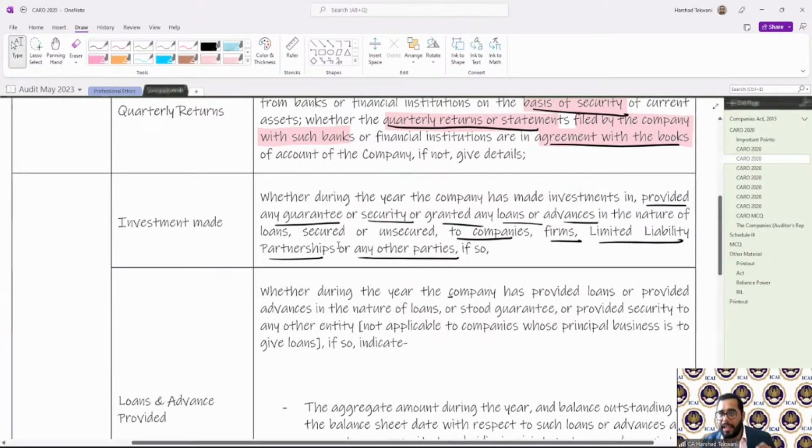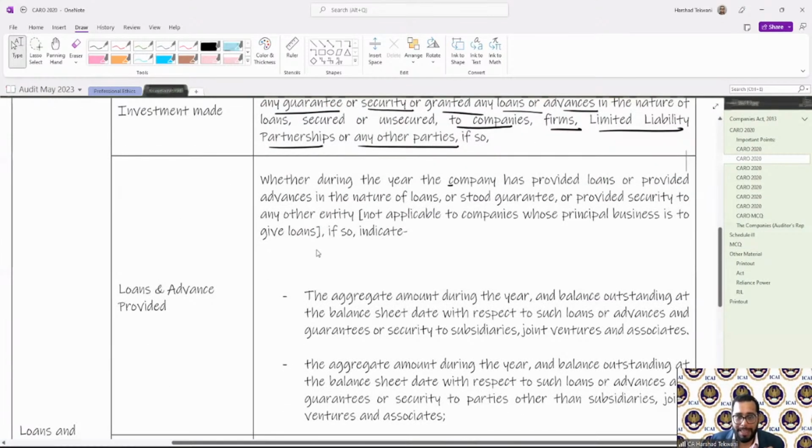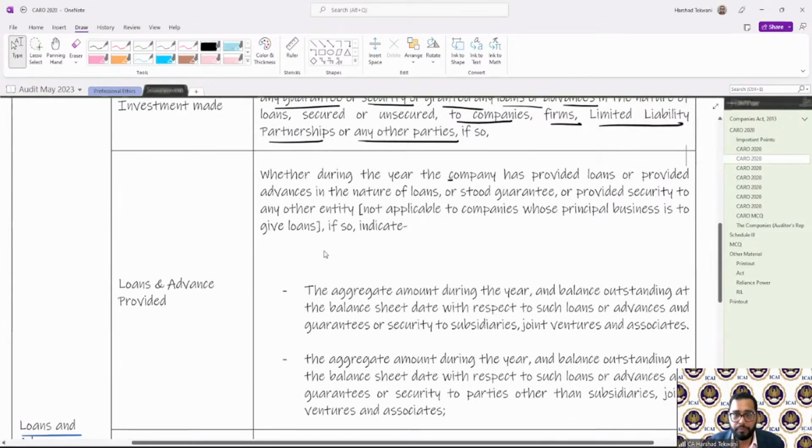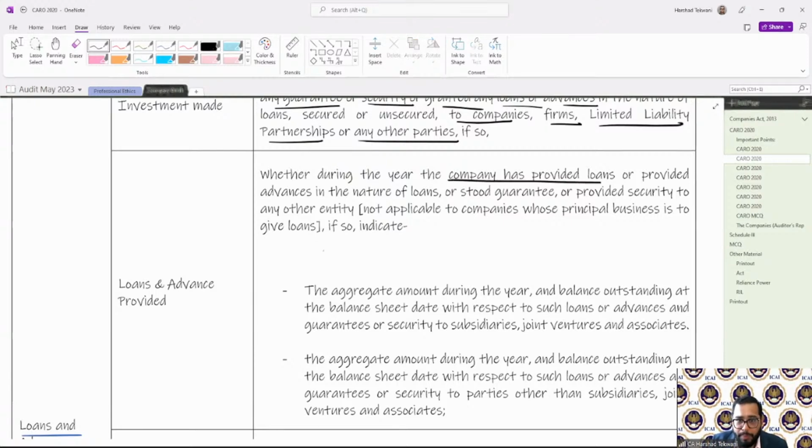So whether during the year the company has provided, yes or no. If yes, then provide these details: whether the company has provided loans, advances in the nature of loans, stood guarantees, or securities to any other company.